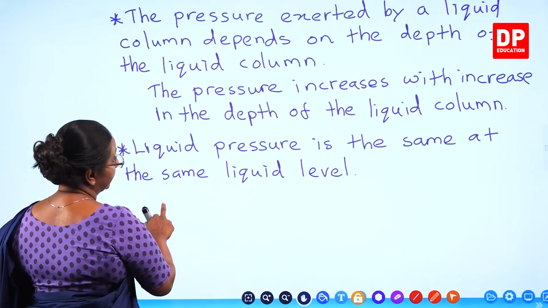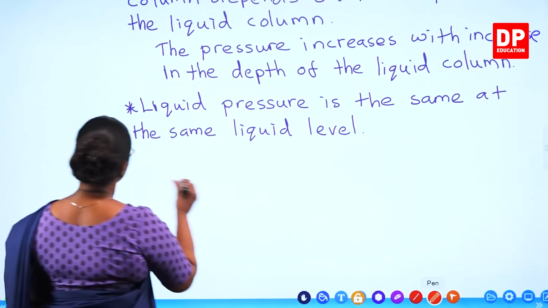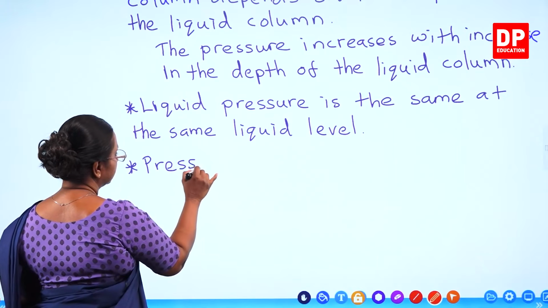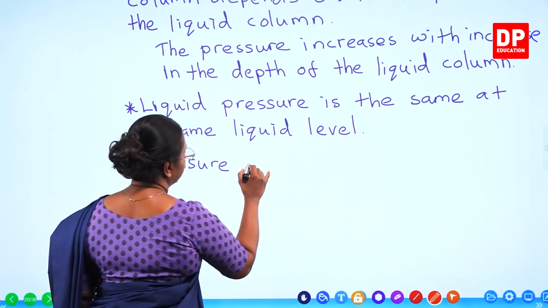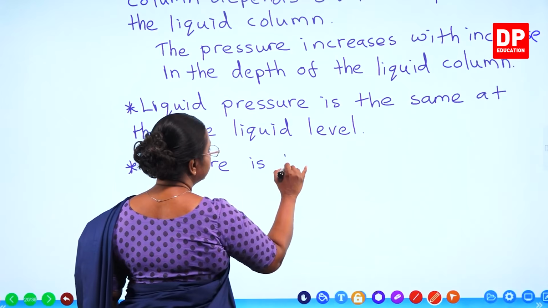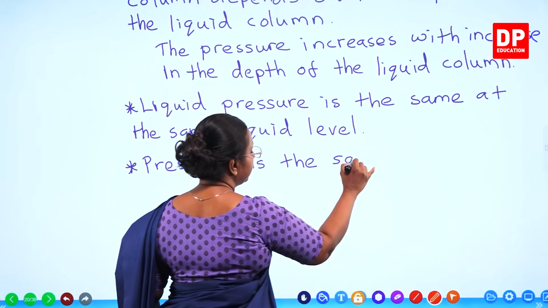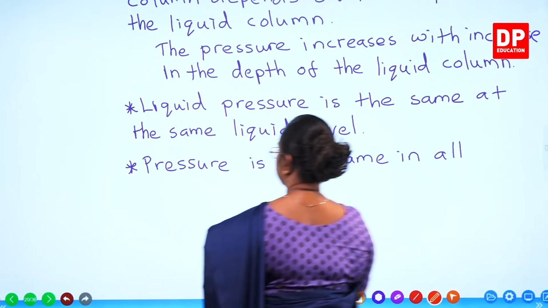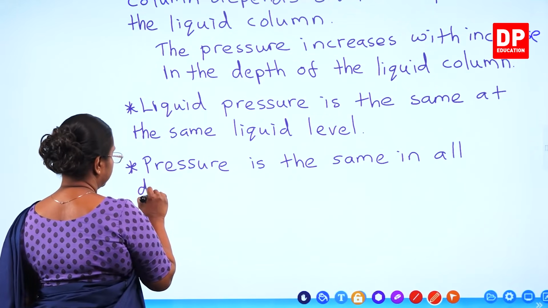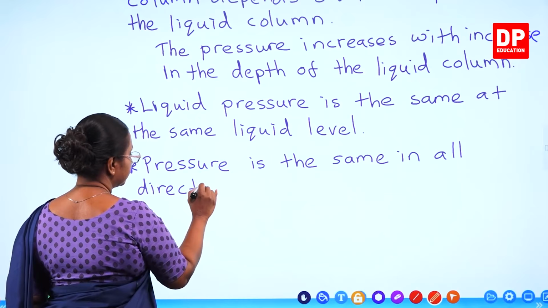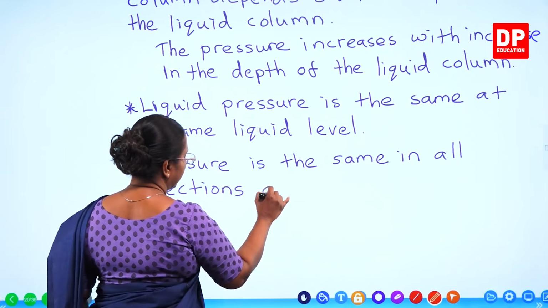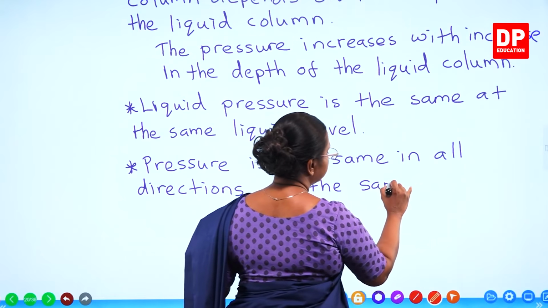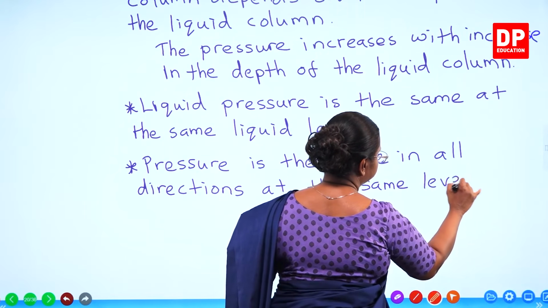Then the third one, we can say pressure is the same in all directions at the same level.